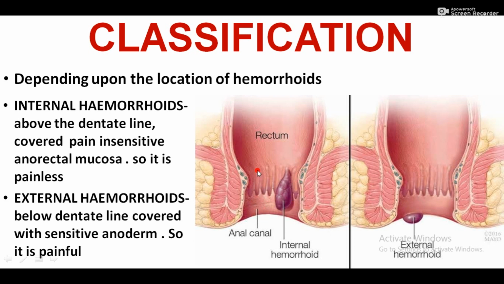Now the internal hemorrhoid is covered with pain-insensitive anorectal mucosa, so it is painless, and external hemorrhoid is covered with sensitive anoderm. This is a sensitive anoderm, so it is very painful.